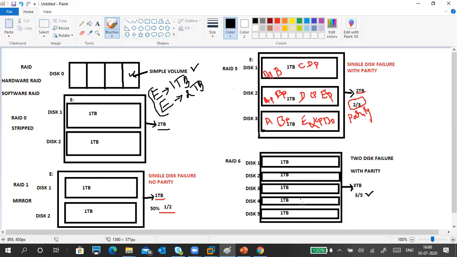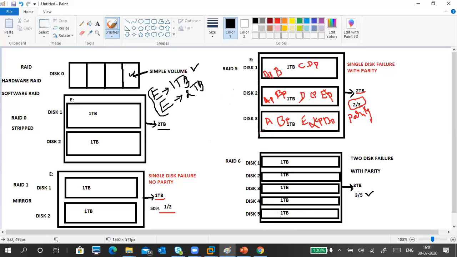Okay, 2 disk failure. If 1 disk fails, no problem. Just wait, don't hurry. Slowly you can go and repair the disk and reinsert it. But meanwhile, before you identify and solve the problem, another disk also fails.